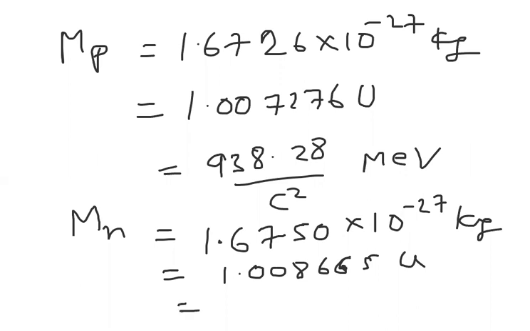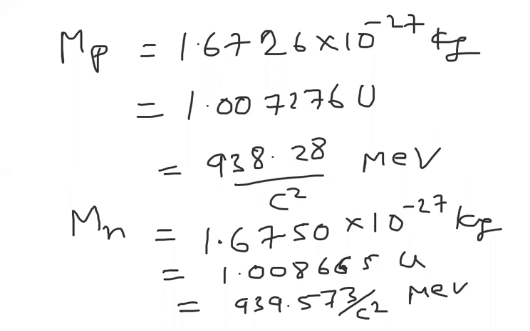In terms of energy, it is 939.573/c² MeV. So we write MeV/c². Here c means the speed of light, whose value is 3 × 10^8 meters per second.